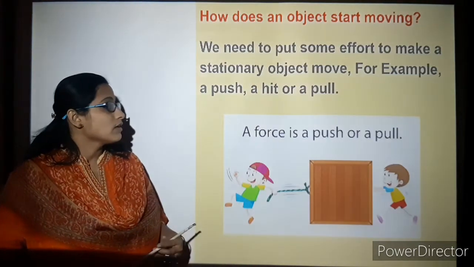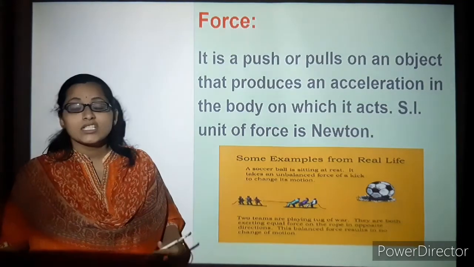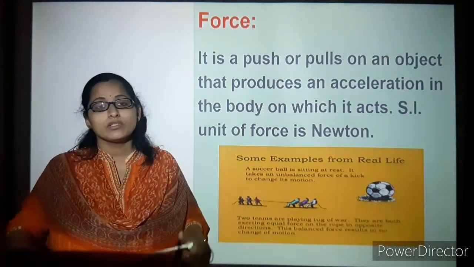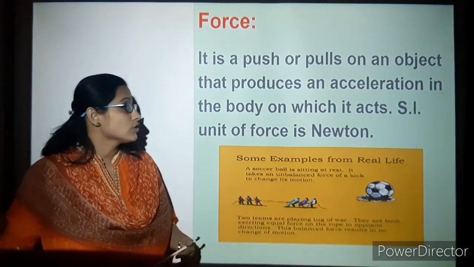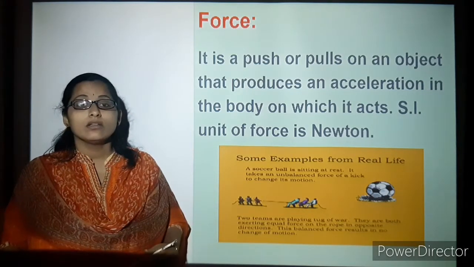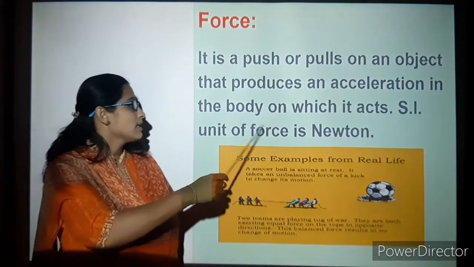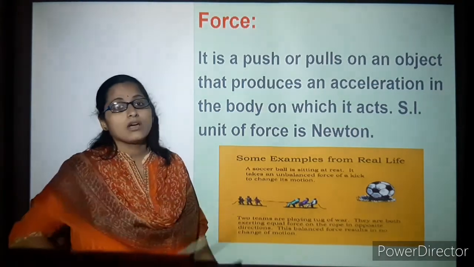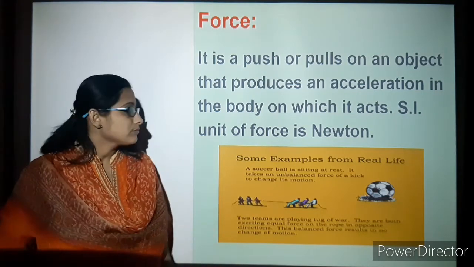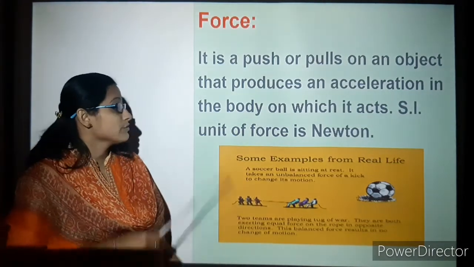So let's understand more about force. What is force? It is a push or a pull on an object that produces an acceleration, which helps the body or object move in the direction of the push or pull acting on it. The SI unit of force is the Newton, represented by capital N. Now we will see some real life examples with respect to force.